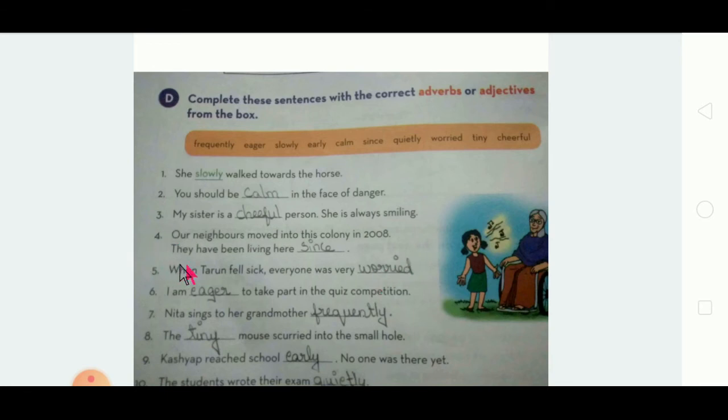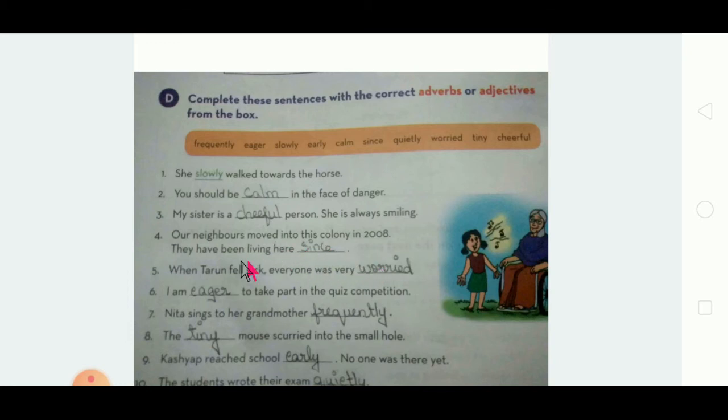Fourth one, our neighbors moved into the colony in 2008. They have been living here since. Okay, so what happened? In the year 2008, the neighbors moved and still they are living there.